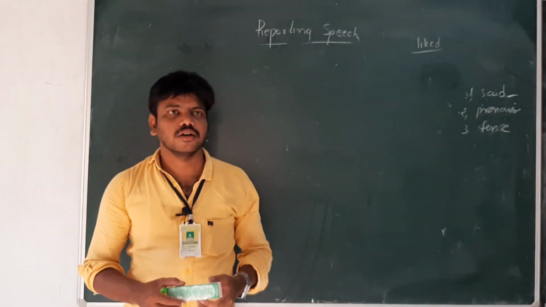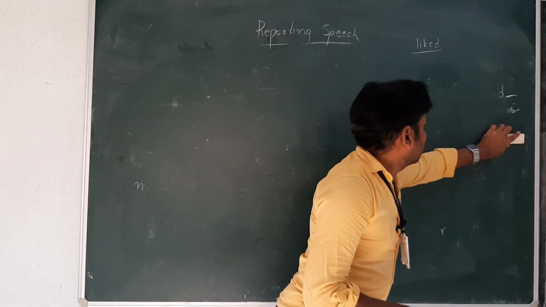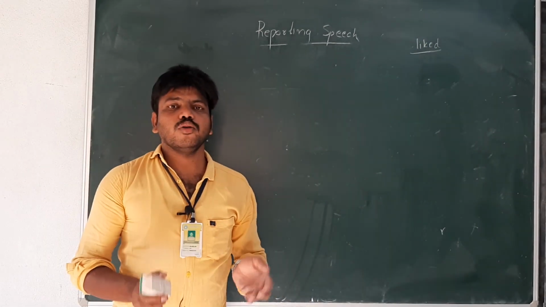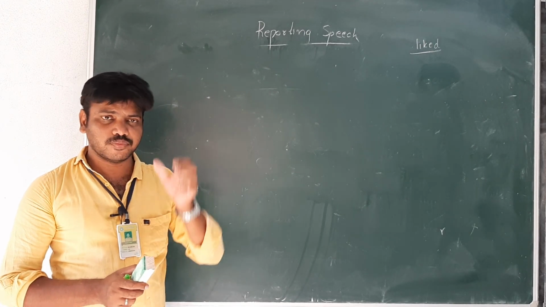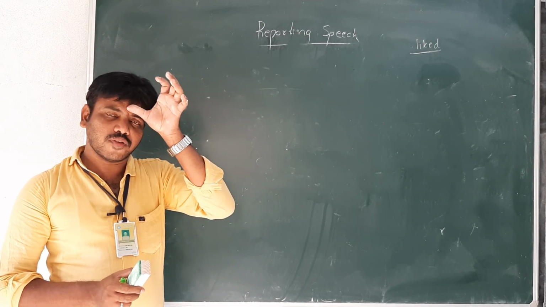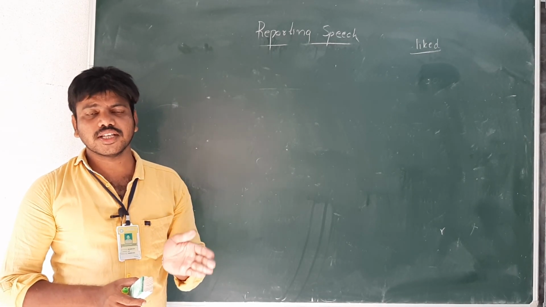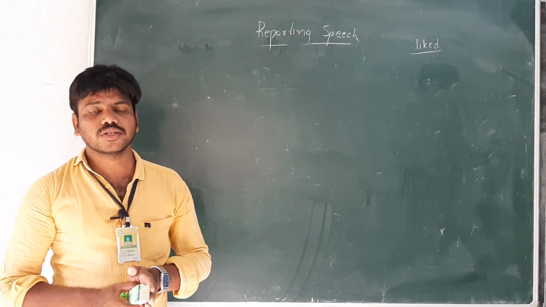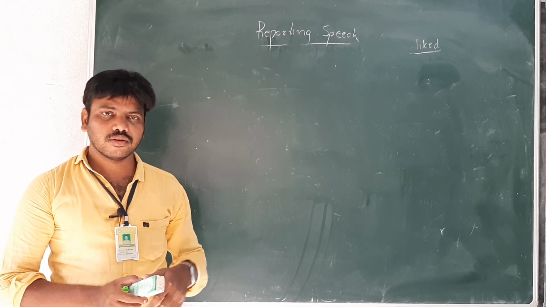Now, we changed direct and indirect speech in assertive sentences in present tense. How to change? Present will become past. Present tense will become past. If the reporting verb is in past tense, the reported speech should be in the past tense. Rule number 1. So let us continue this session in the next class.